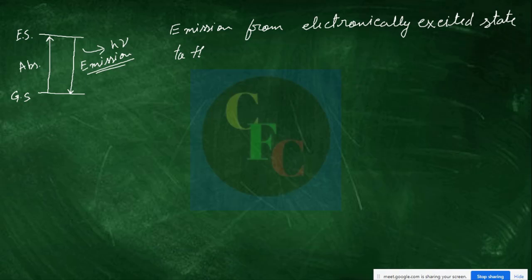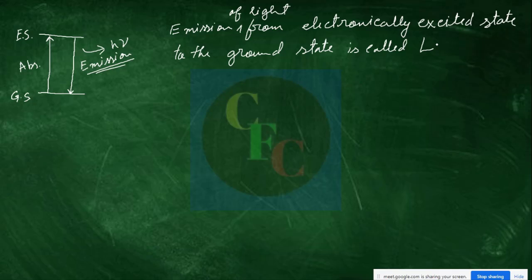Sorry, I should write emission of light, because if the emission is in the form of heat or something else, then we will not call it luminescence. Emission of light from an electronically excited state to the ground state is called luminescence.